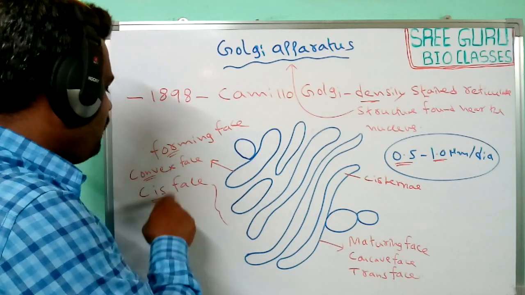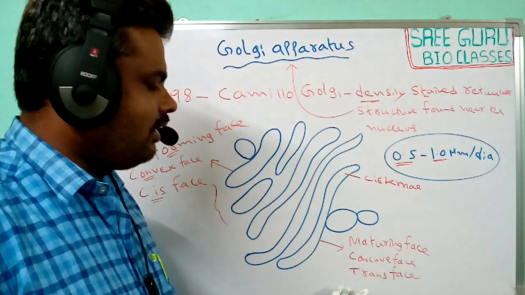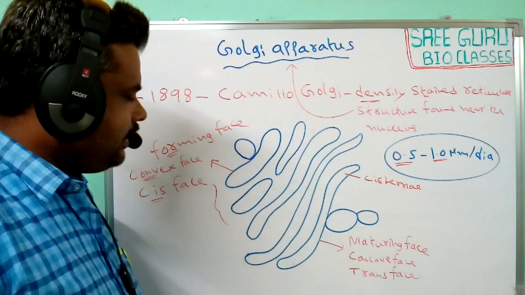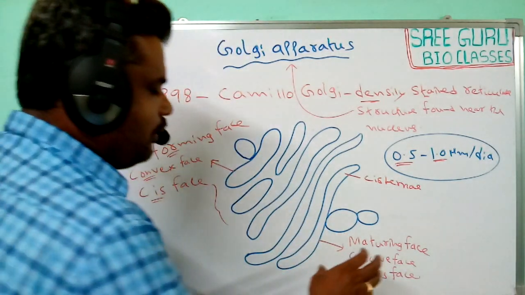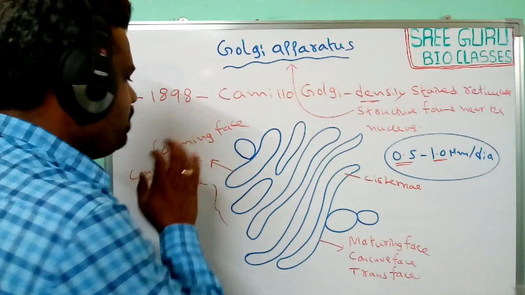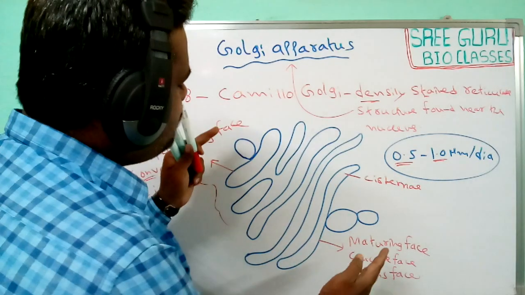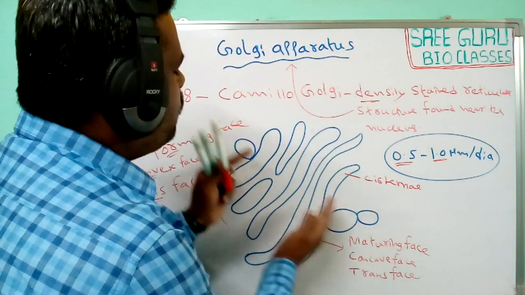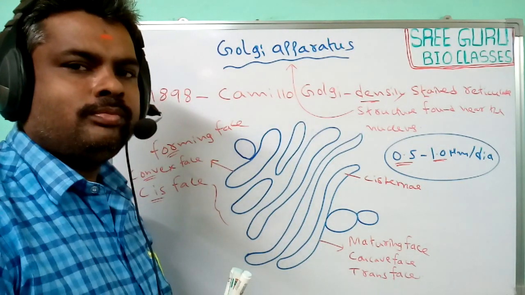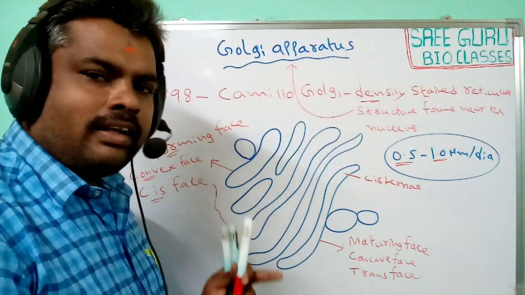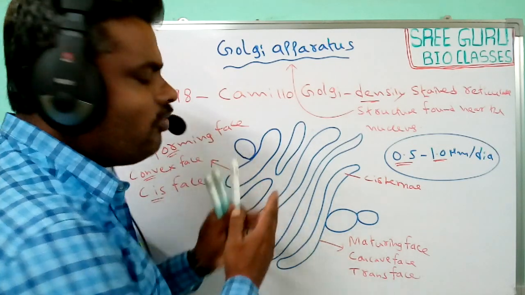One is the cis phase, or convex phase, or forming phase. The other side is the maturing phase, concave phase or trans phase. The cis phase and trans phase are entirely different in nature, but both work together as a single unit, in one association.